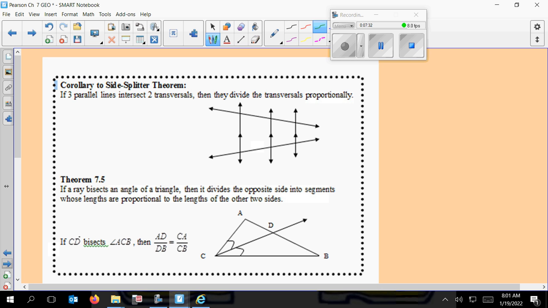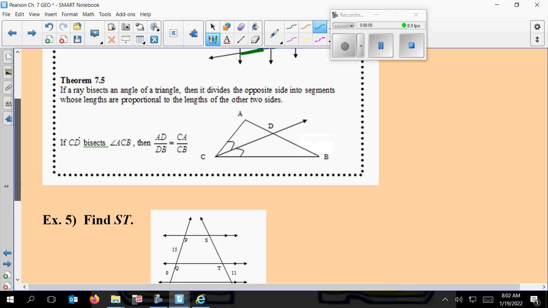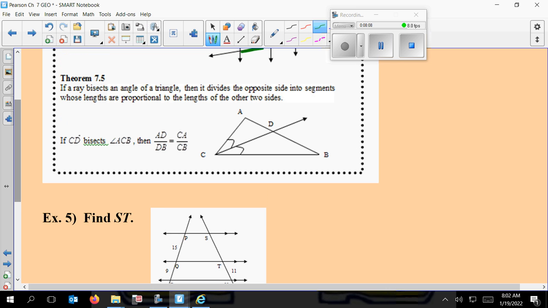We have just some additions onto those two theorems that we had earlier, and this deals with the transversal. The other ones dealt with triangles. So transversals are just saying that when I have 3 or more parallel lines intersecting transversals, they divide the transversals proportionally. So it's basically saying, here and here should be proportional to here and here. And that's the same rule we just had with the triangle. Okay. But this one's a little bit different. We got to make sure we are careful on how we set this up.